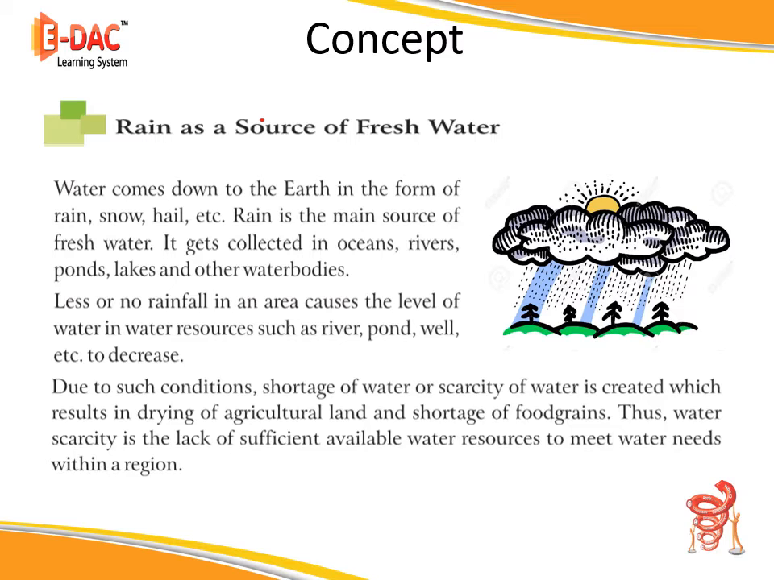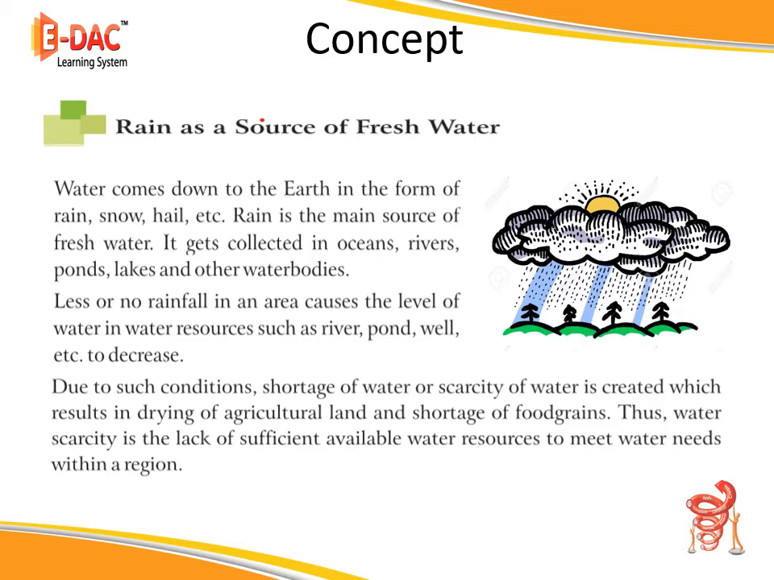Water comes down to the earth in the form of rain, snow, hail, etc. So we learned about precipitation in the previous session. And what happens in precipitation? The water comes back to the surface in the form of rain, snow, hail, etc. Rain is the main source of fresh water. It gets collected in the oceans, rivers, ponds, lakes, and other water bodies. Less or no rainfall in an area causes the level of water in water resources such as rivers, ponds, wells, etc. to decrease.